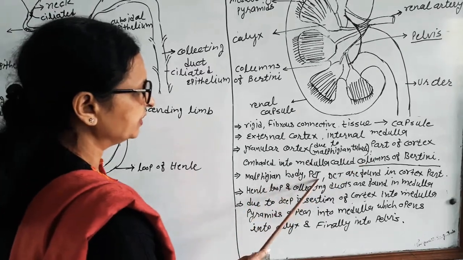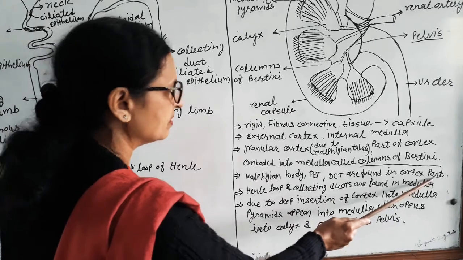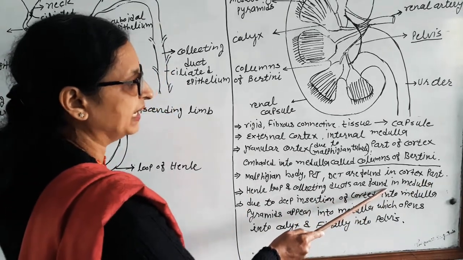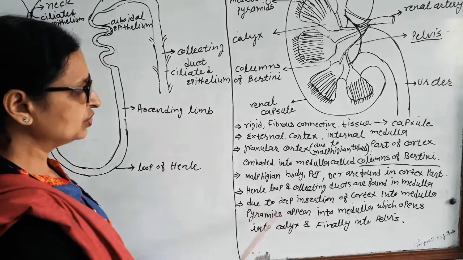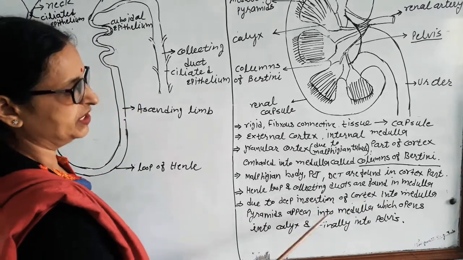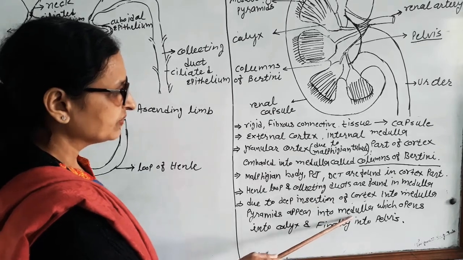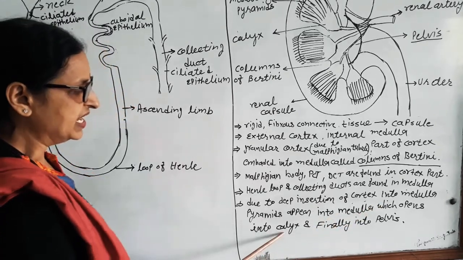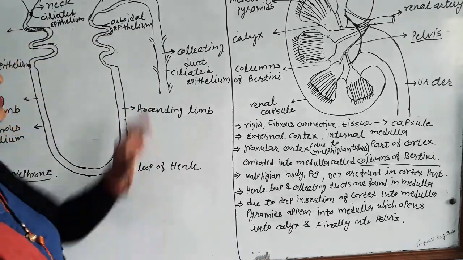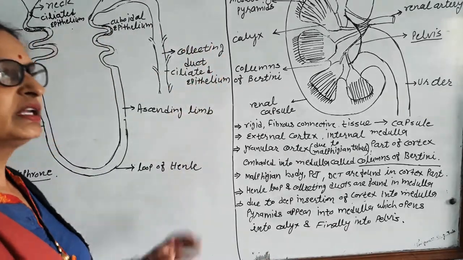Malpighian body, PCT and DCT are found in the cortex. The loop of Henle and collecting duct are found in the medulla. Due to deep insertion of the cortex into the medulla, pyramids appear in the medulla, which open into the calyx and finally into the pelvis area. This is the internal structure of the kidney.